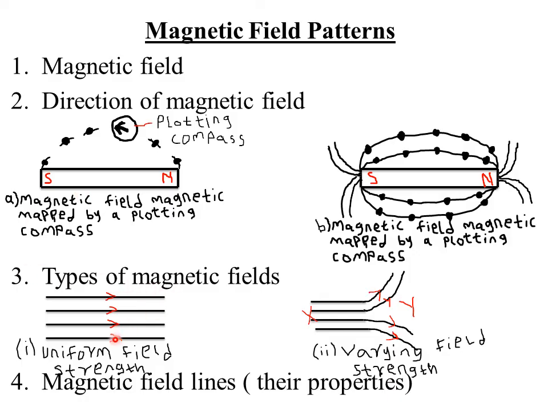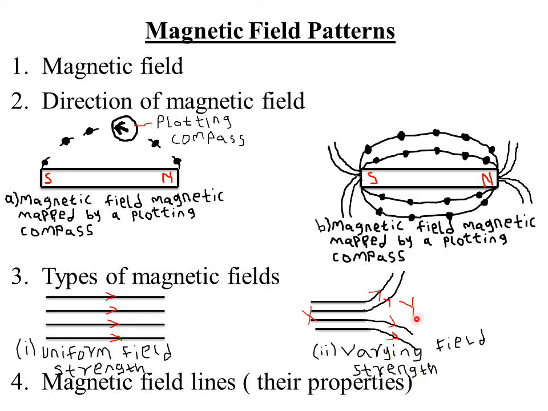Then we look at various types of magnetic fields. So we have two types of magnetic field. One, we have what we call uniform magnetic field, uniform field strength, and what we call the varying magnetic fields. So uniform simply means that the fields are uniform or they are parallel to each other, as shown in this particular arrows here. So this shows that the fields are moving from this direction towards that direction. But if the fields are varying, it means at some certain point the fields are stronger, at some certain points the fields are actually weaker.